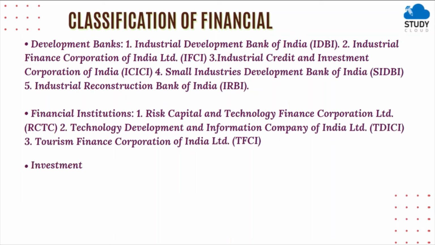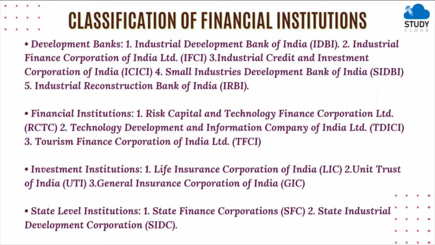So the classification of financial institutions, there are various types. First is development banks such as Industrial Development Bank of India, IDBI, then Industrial Finance Corporation of India, IFCI, Industrial Credit and Investment Corporation of India, ICICI, Small Industries Development Bank of India, SIDBI, then Industrial Reconstruction Bank of India, IRBI.